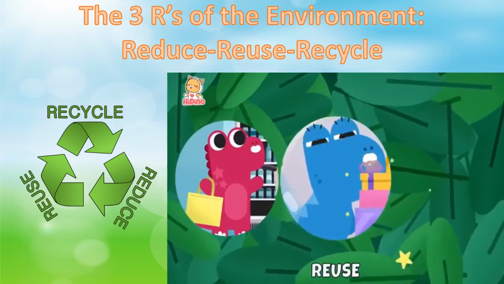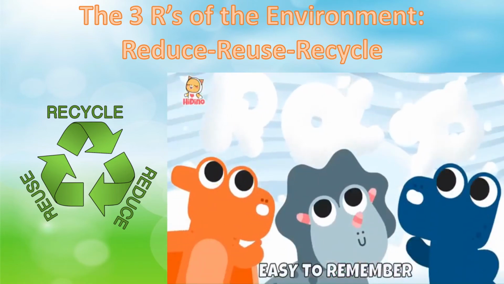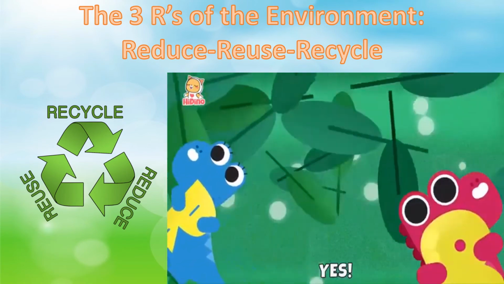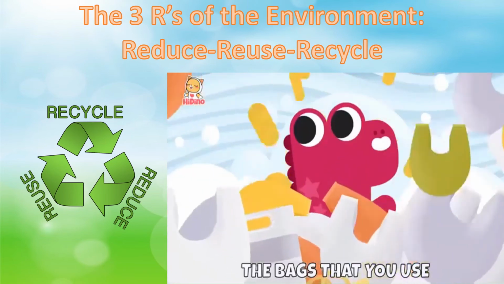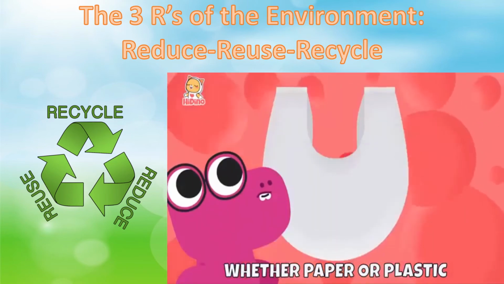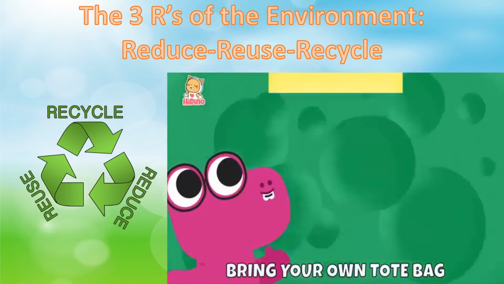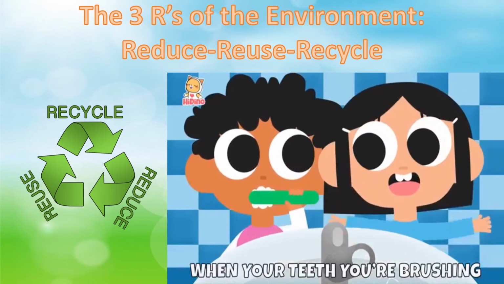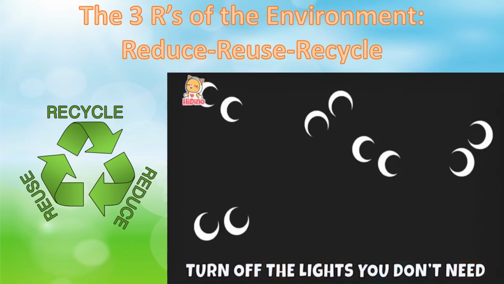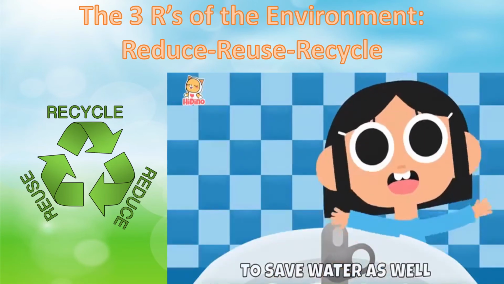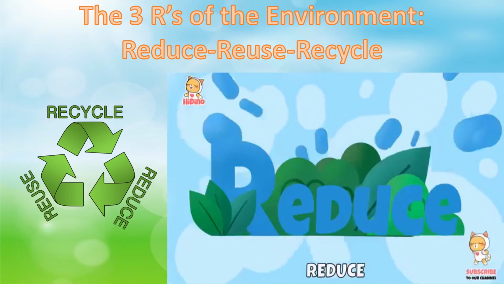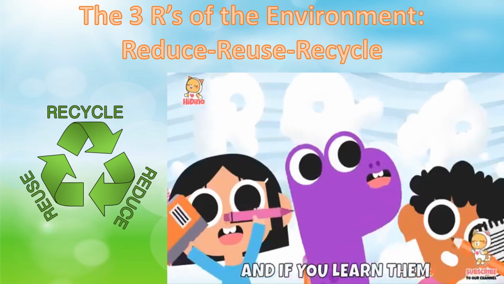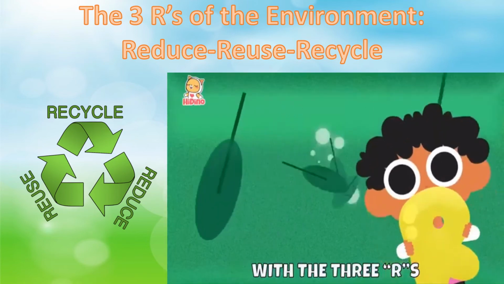Reduce, reuse, and recycle. Easy to remember. And if you learn them, you will save planet Earth with the 3 R's, yes. Reduce the bags that you use, whether paper or plastic. Bring your own tote bag to the market. Always make sure to close the faucet when your teeth you're brushing, turn off the lights you don't need to save energy, to save water as well.